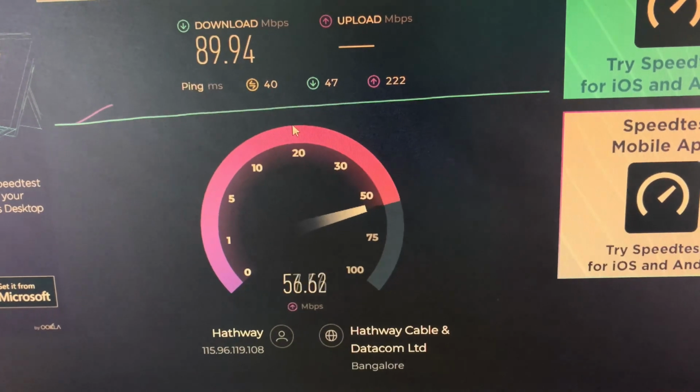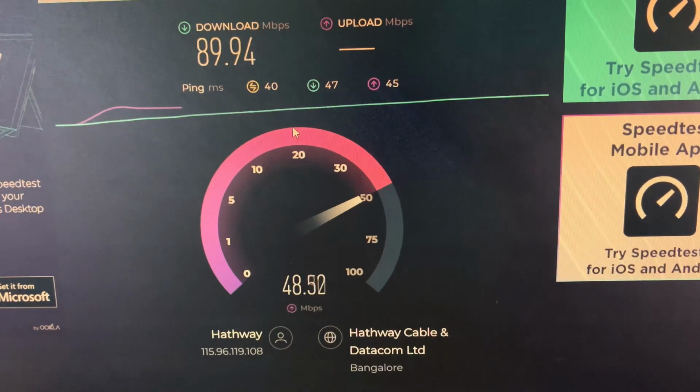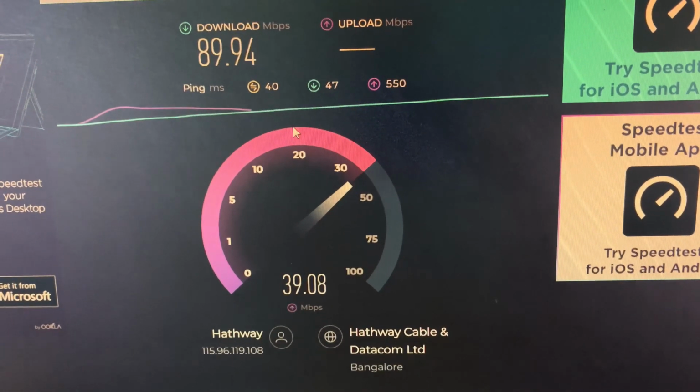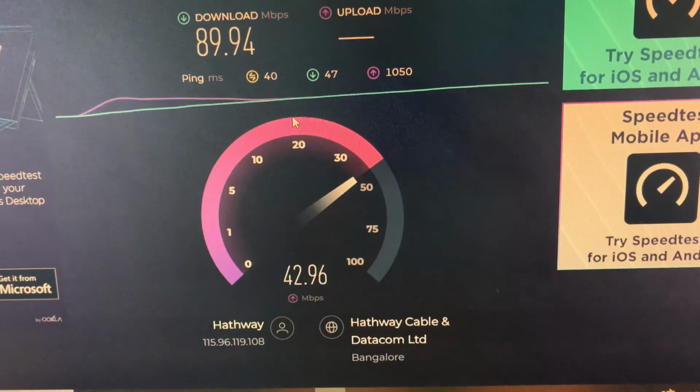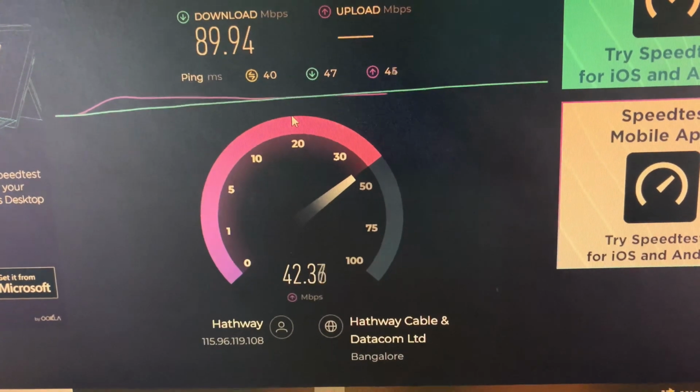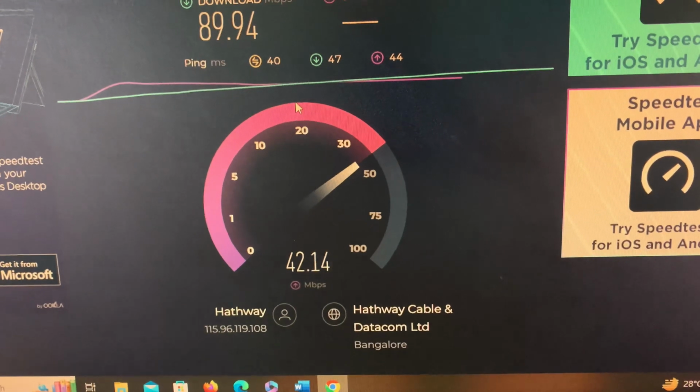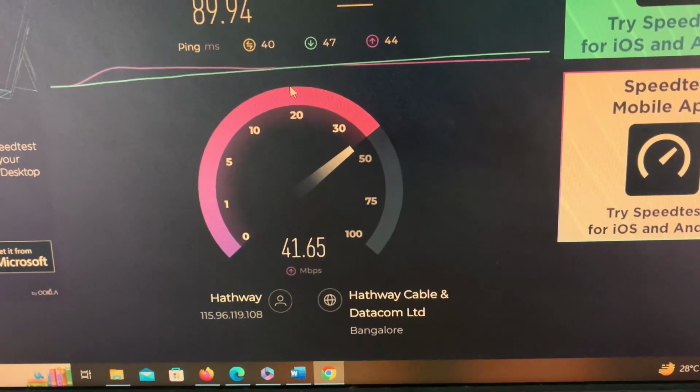So that's the download speed. And you can see the upload speed is also almost touching 40, 50, 45, something like that. But yeah, upload speed is always lesser than the download speed.